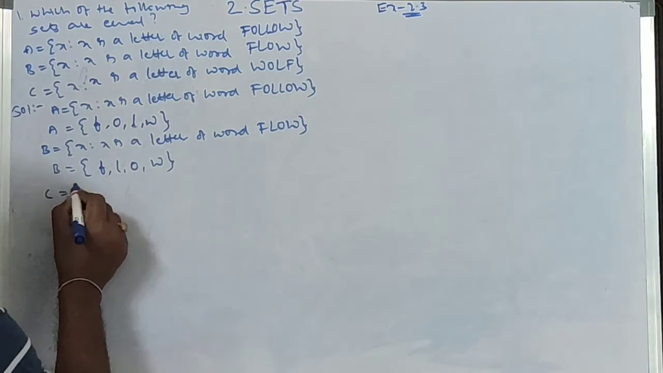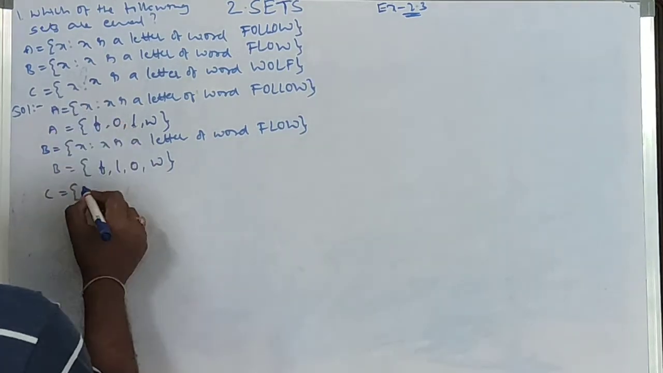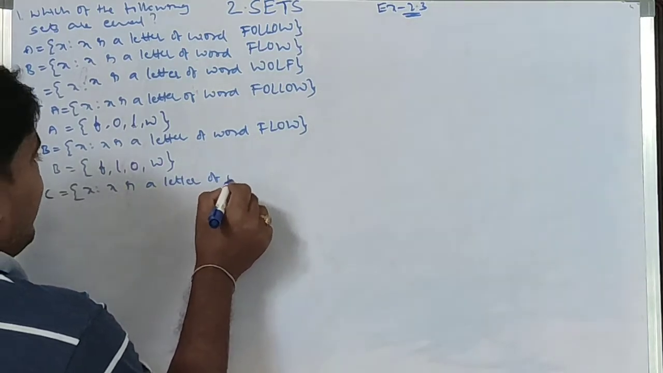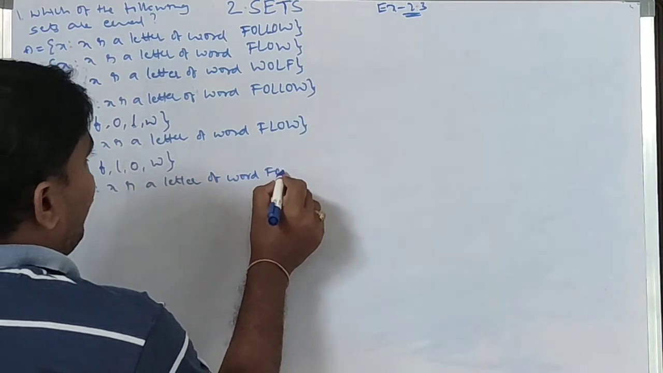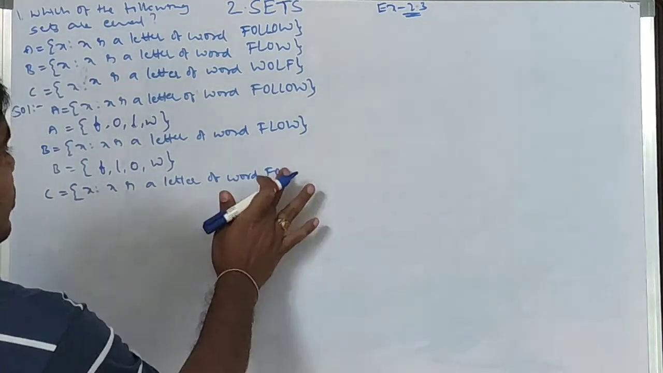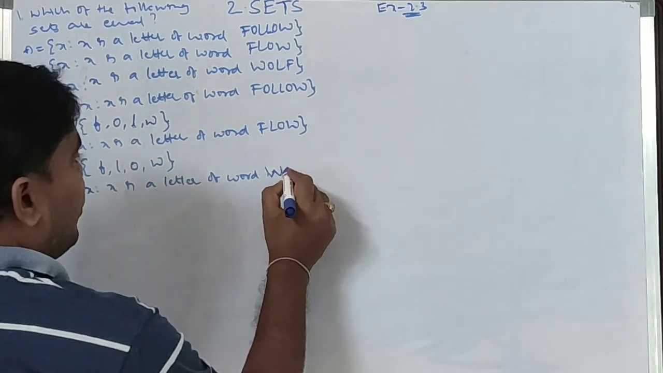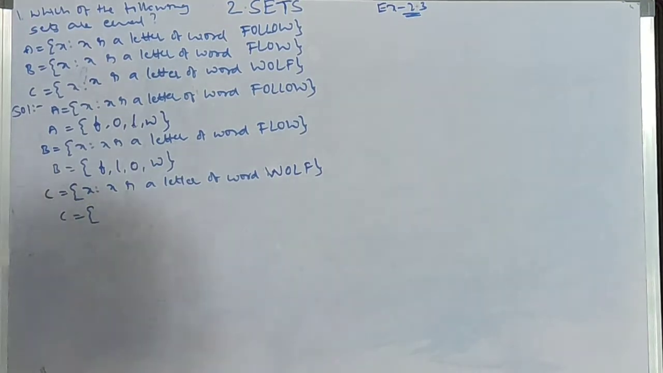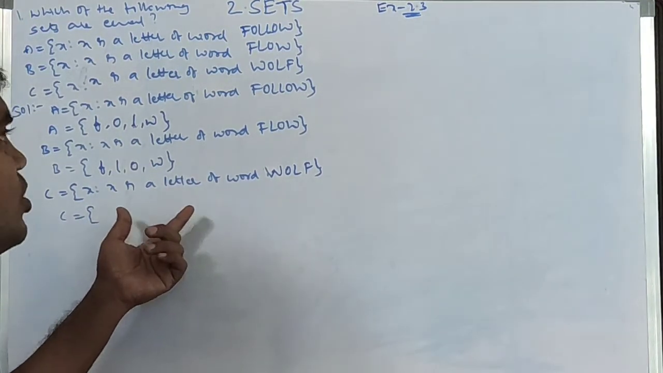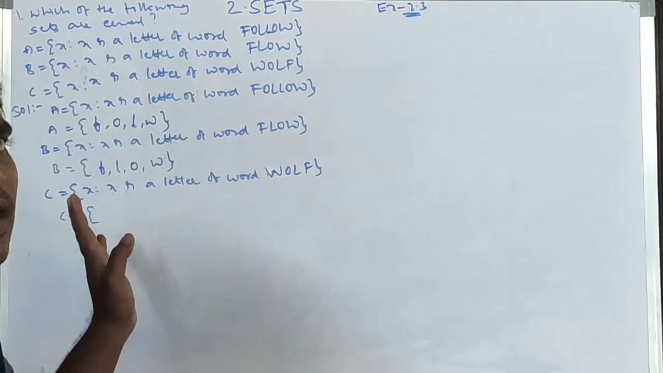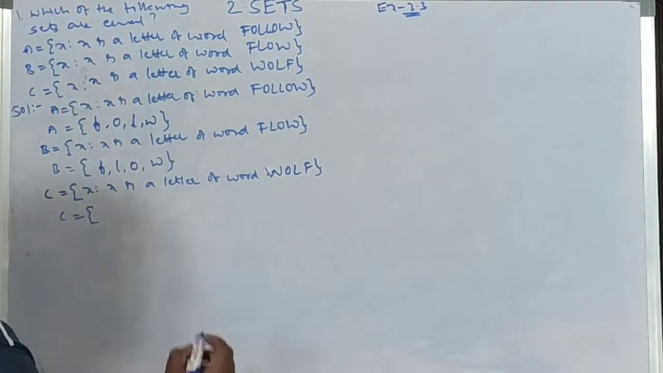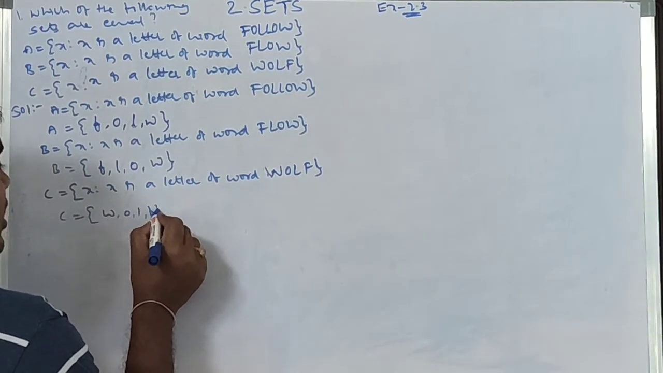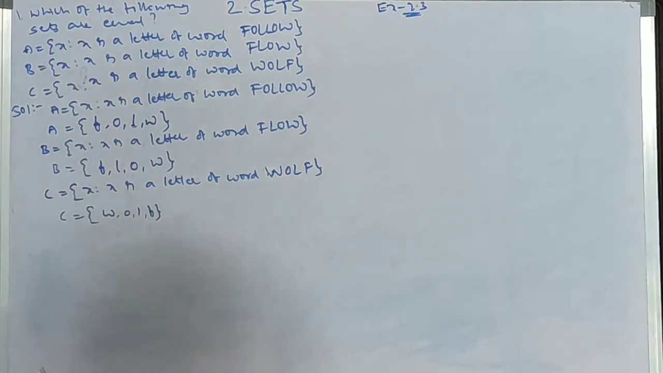Next C equal to {x such that x is a letter of the word WOLF}. I want to write C in roster form. Since the elements in the set are small letters, I take W, O, L, F. All are distinct letters, so I write them as they are.